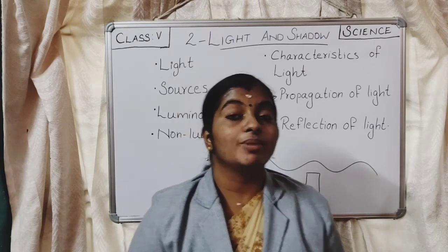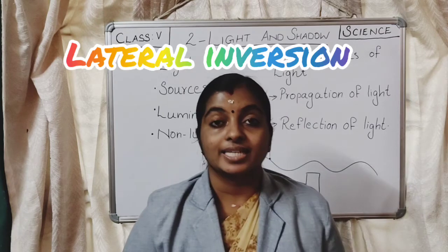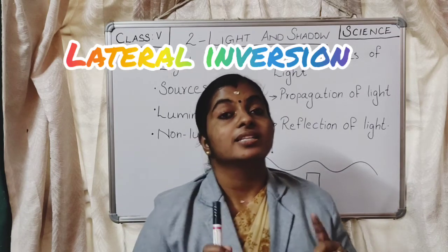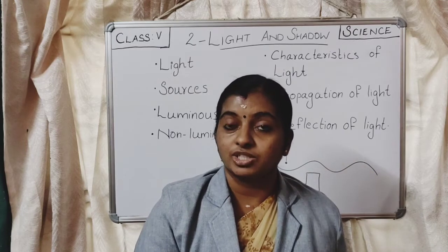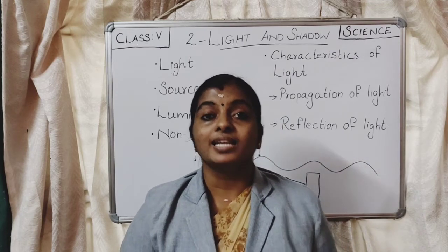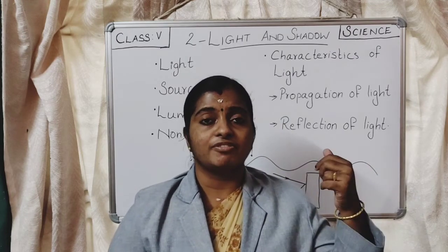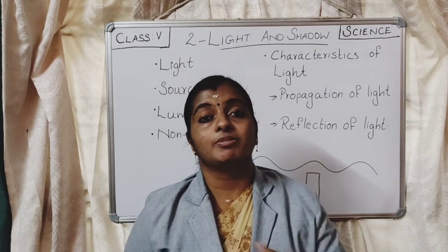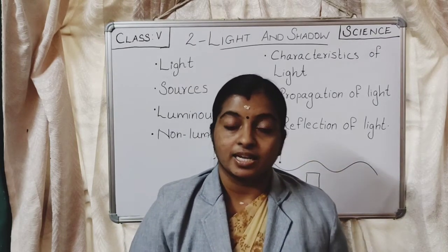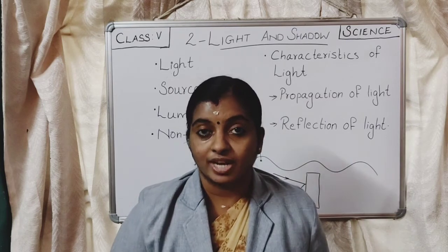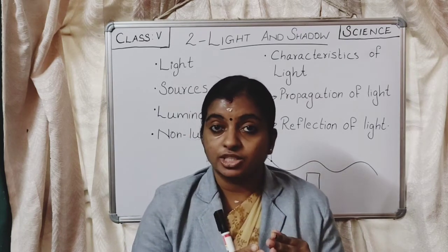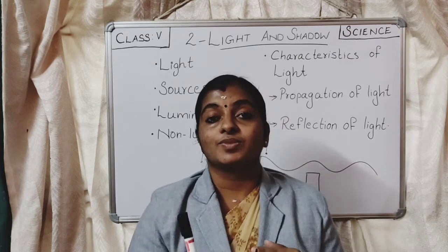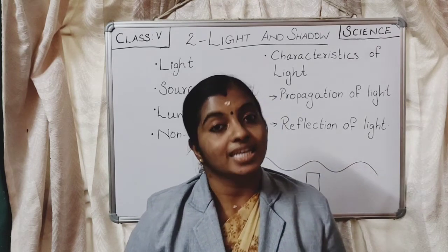Then one thing is, it will be laterally inverted. Lateral inversion means the right side of the object appears as the left side in the image. That property is called lateral inversion. When we take selfies, we can see that our left side appears as the right side. This is because of the reflection of light. The light is getting reflected back, so the direction will change. That is why the image is laterally inverted.